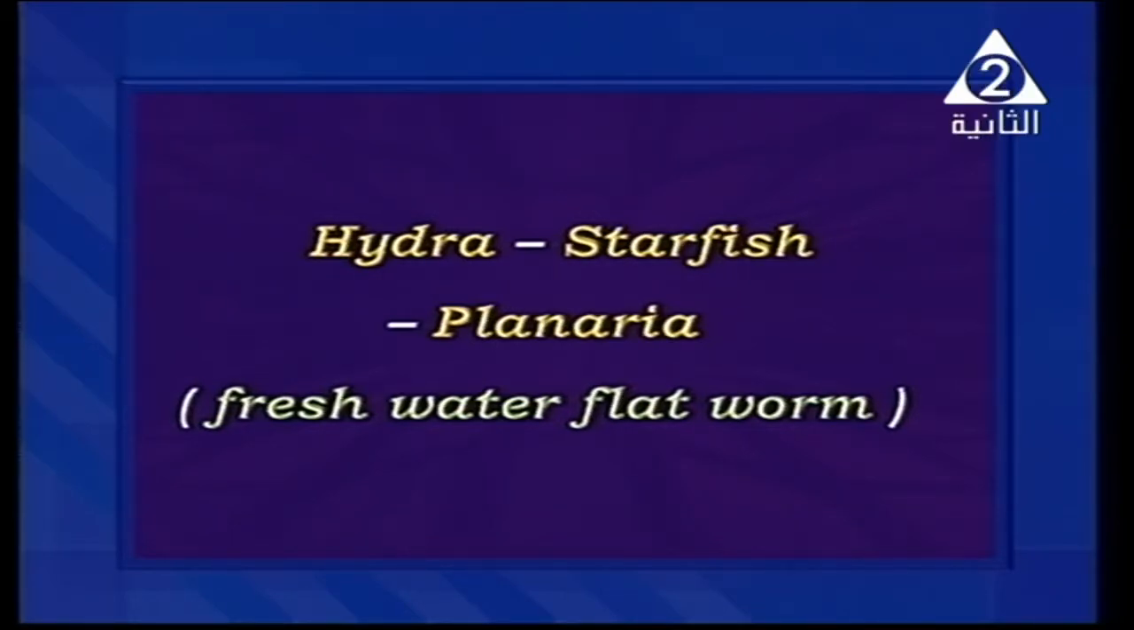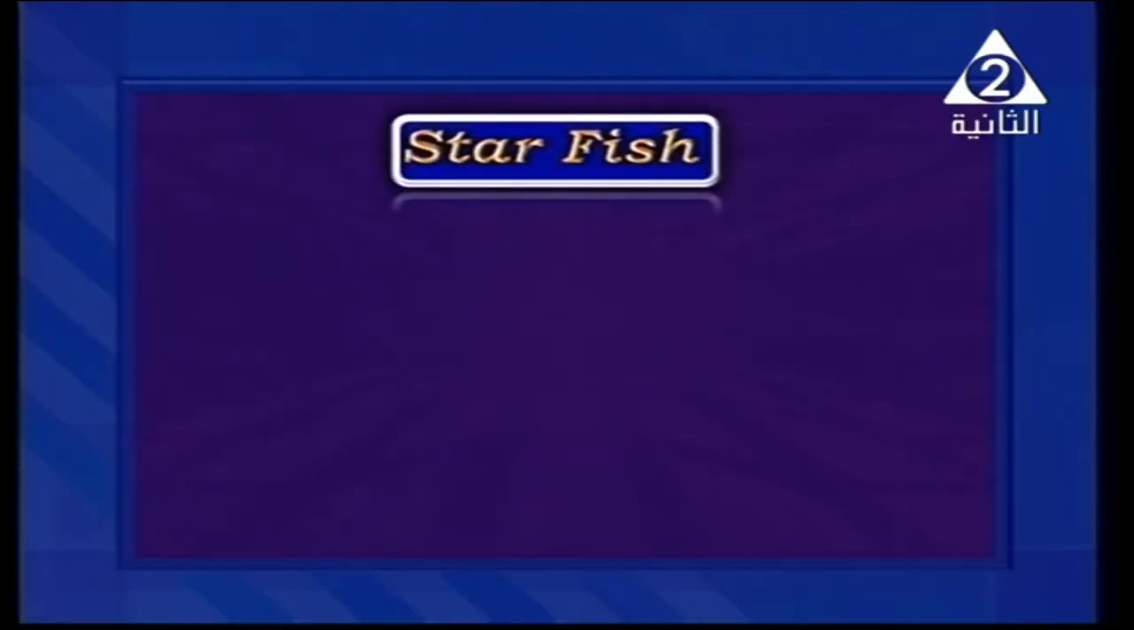We have different types of worms. We have rounded worms and flat worms, and also other types of worms. Planaria is a type of flat worm.